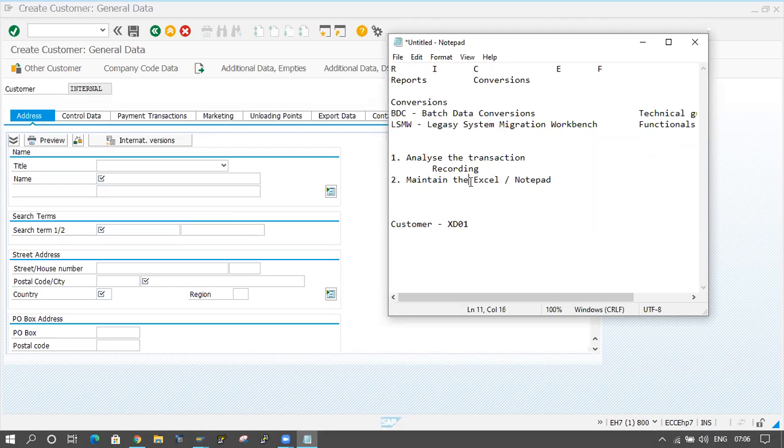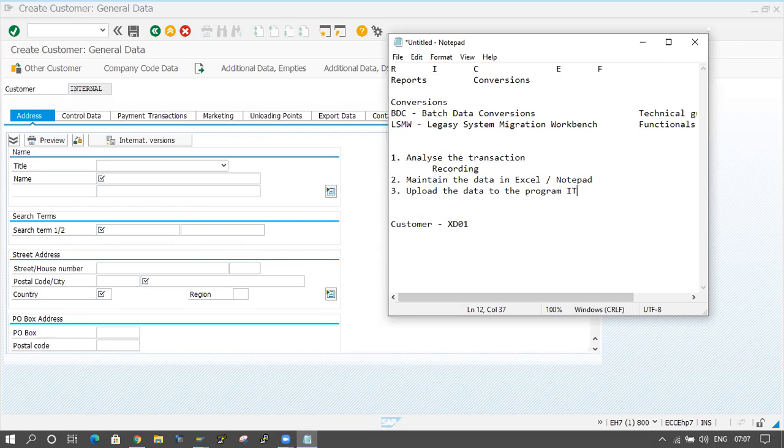Maintain the data in an Excel sheet or Notepad like that. So 2000 customers are there, and I will maintain all 2000 customers in one Excel sheet. Now we have to upload the data to the program's internal table. I will create one program.